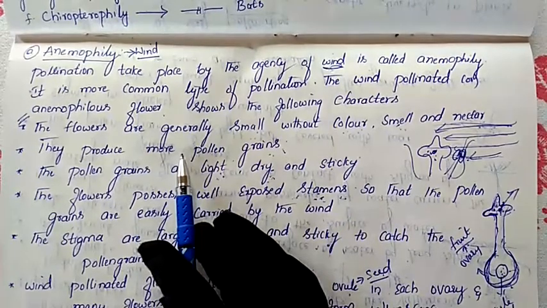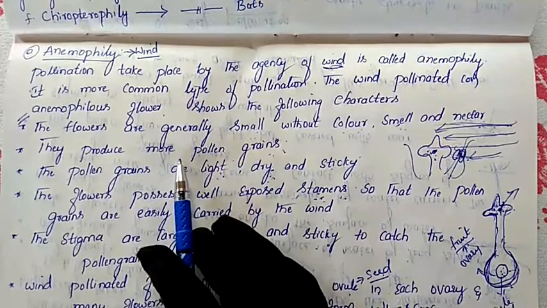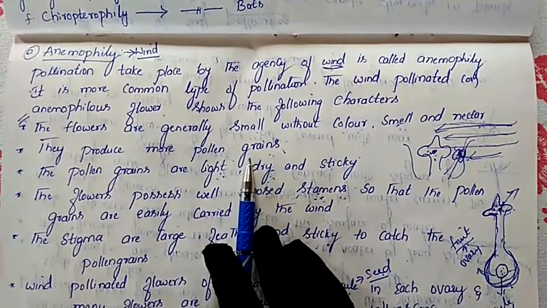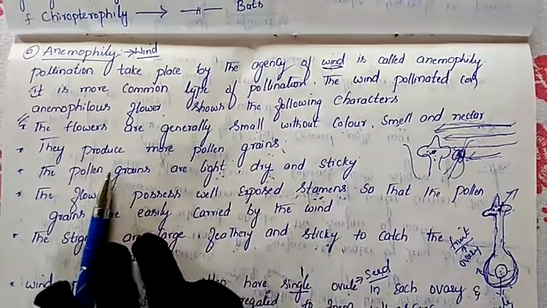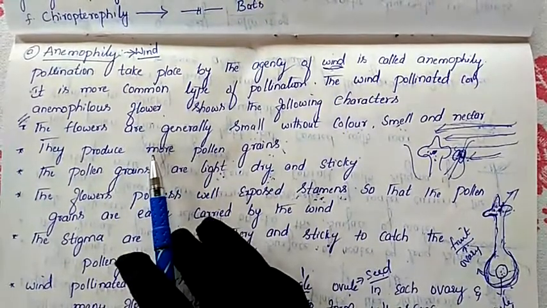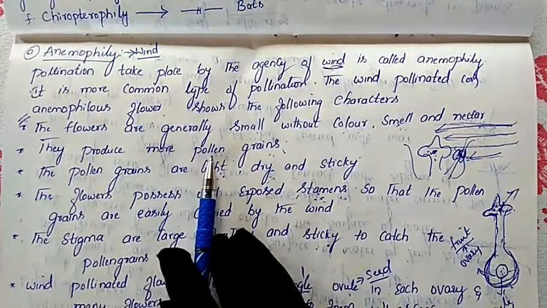So these flowers produce a large number of pollen grains; among them a few may get wasted and a few may go and fall on a particular flower.